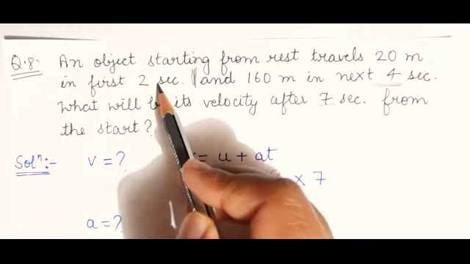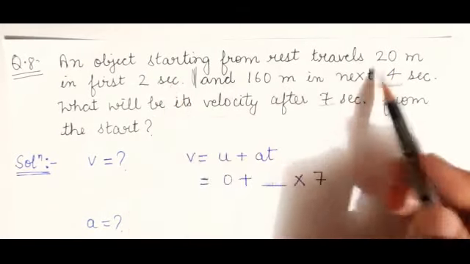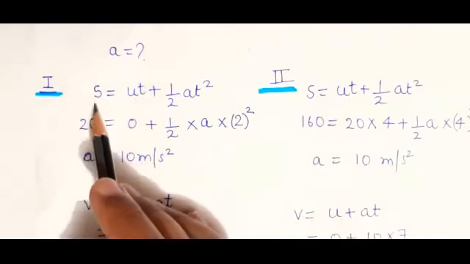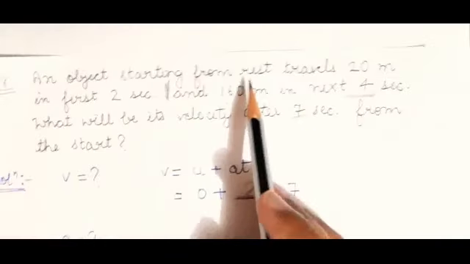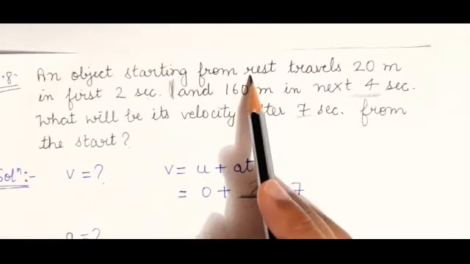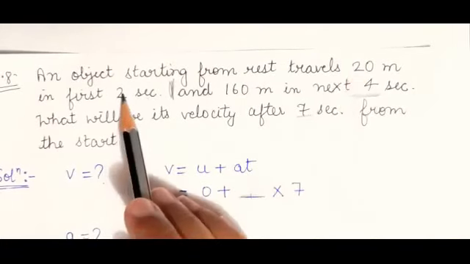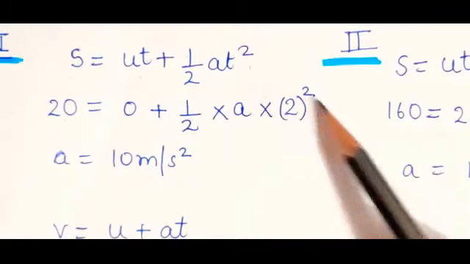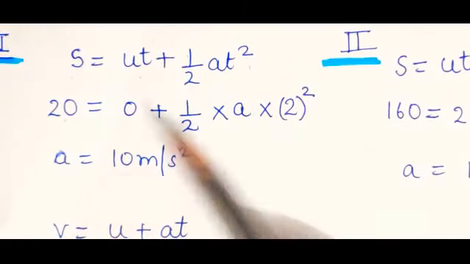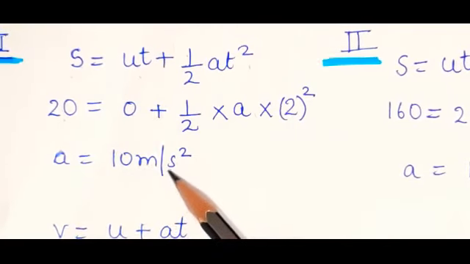Calculate acceleration in the first case and acceleration in the second case. The first case is s is equal to ut plus half at square. Alright. Initial velocity given 0. Acceleration we need to calculate. Distance is given 20 meter and time is given 2 seconds. So just substitute the values and calculate acceleration. You will get acceleration as 10 meter per second square.